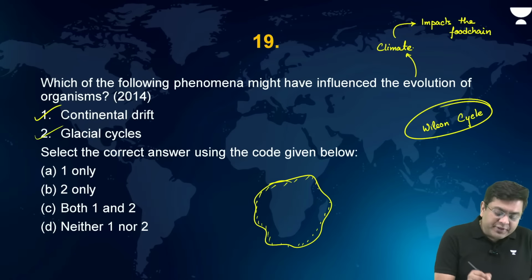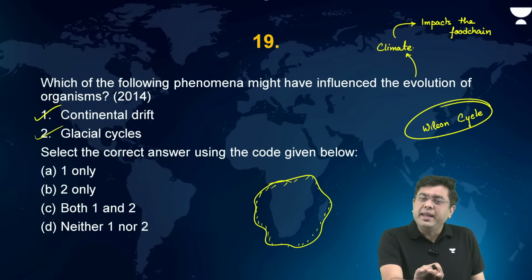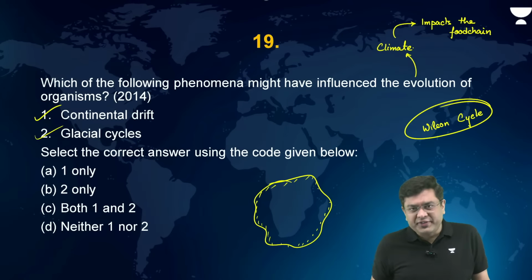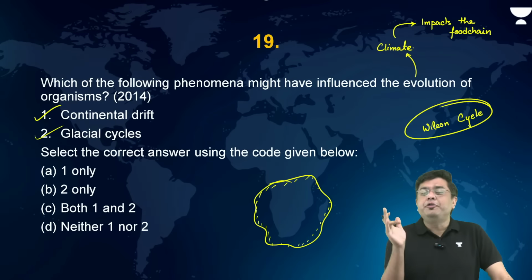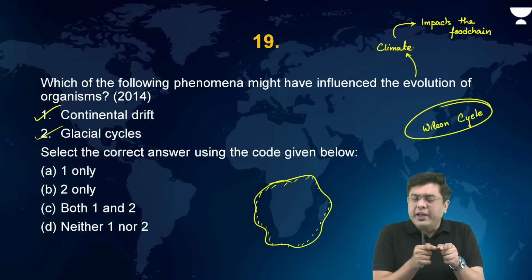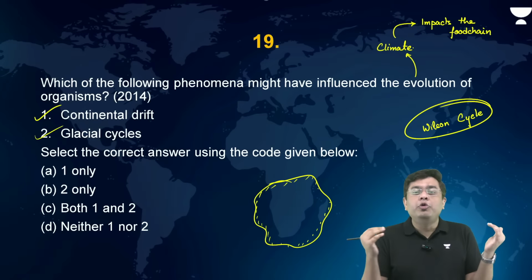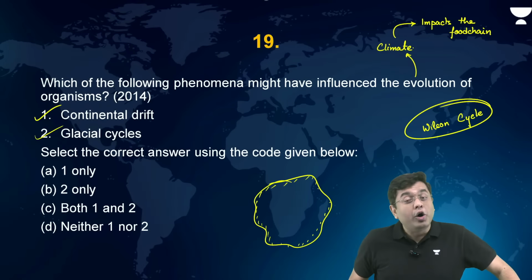So why do we observe these glacial cycles, by the way? What is the reason for the glacial cycles? The reason is basically the Milankovitch cycle. That is, every few thousand years, the planet's orbit changes from being circular to being elliptical. Why? Because of the influence of the gravitational pull of Jupiter.